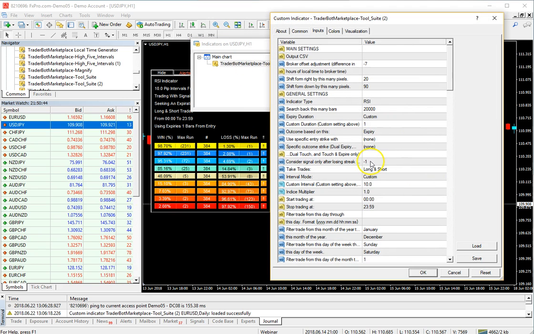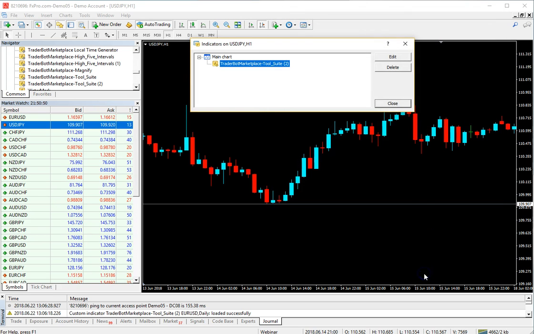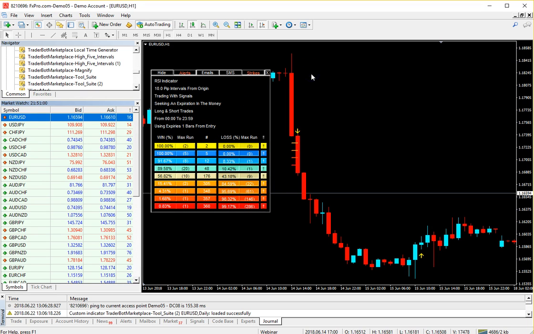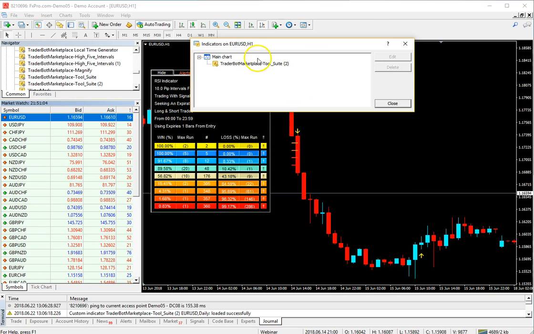We have a 46% win rate. What if we just waited for every other trade to occur, what would be our percentage then for an ATM win? 48%, still no good. This one's no good at all. Let's look at Euro USD. Now this one brought us back above the 50% mark.